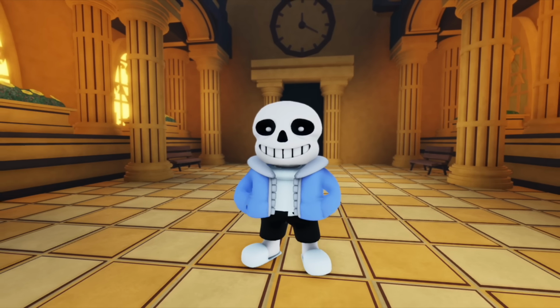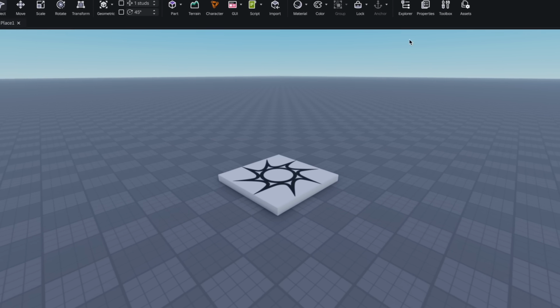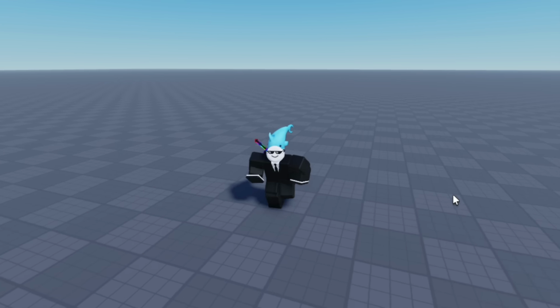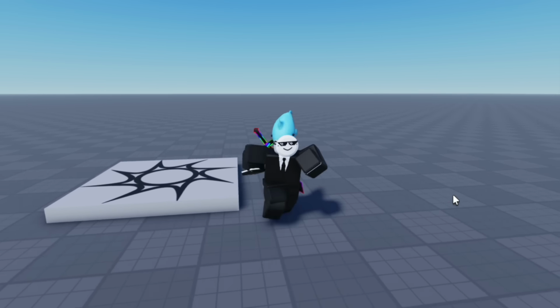Yeah, sure, whatever, man. Alright, first thing I do is open an empty base plate. Right now, this is a normal Roblox base plate. Nothing interesting about it. You can do everything you can normally do on a base plate. You can run around, you can jump, you can move your camera around. But best of all is threatening noobs.